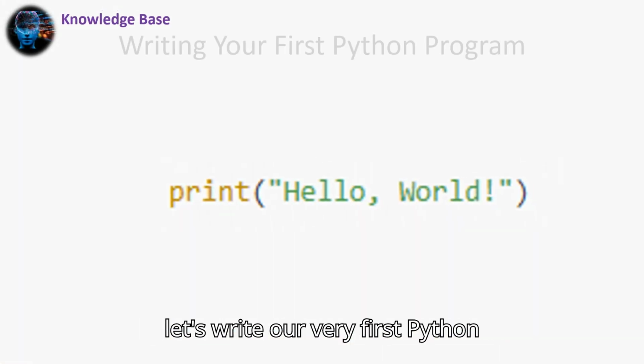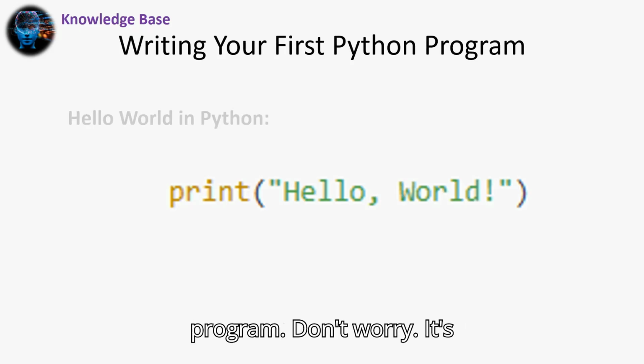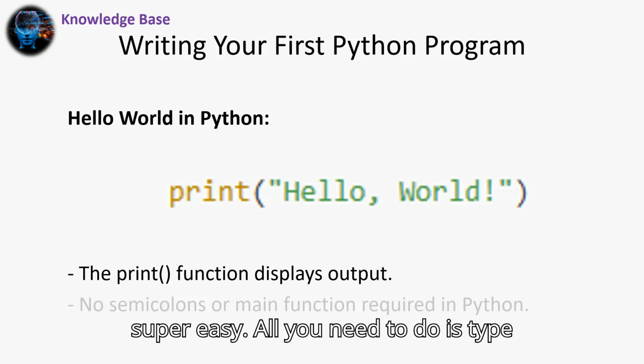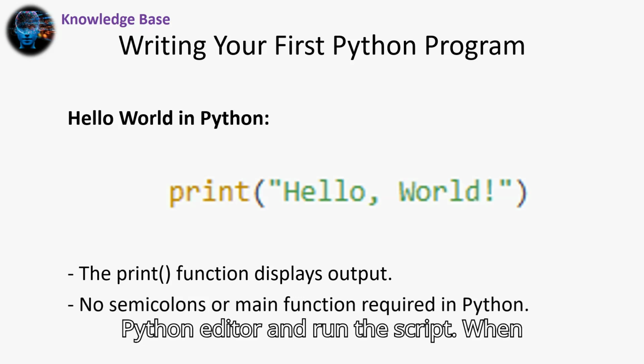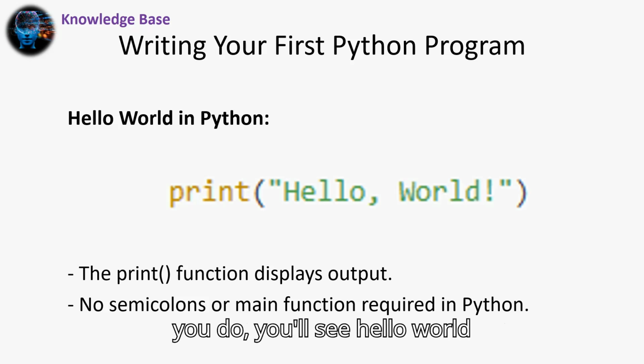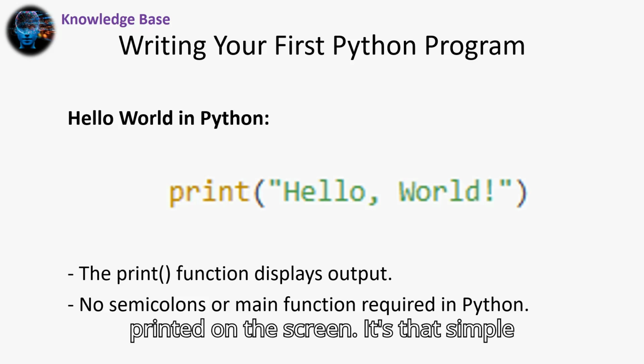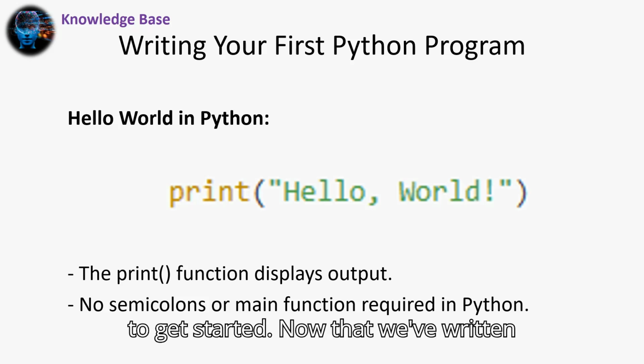Python installation complete. Now let's write our very first Python program. Don't worry, it's super easy. All you need to do is type print("Hello World") in your Python editor and run the script. When you do, you'll see "Hello World" printed on the screen. It's that simple to get started.